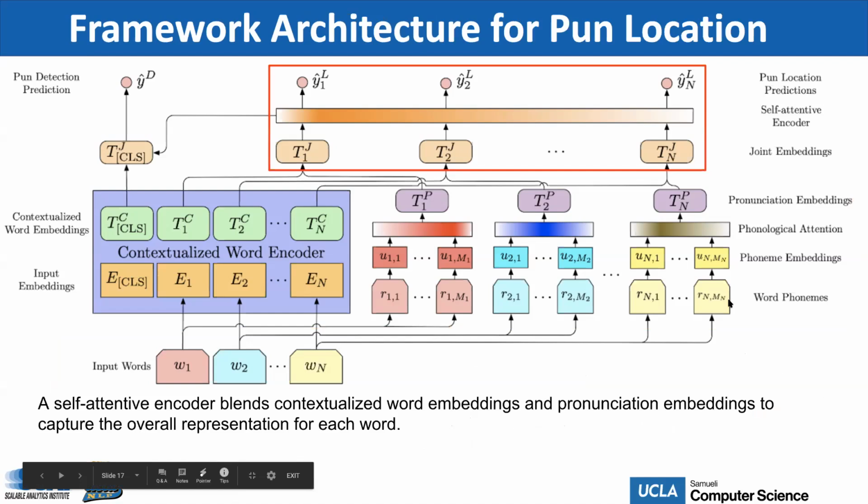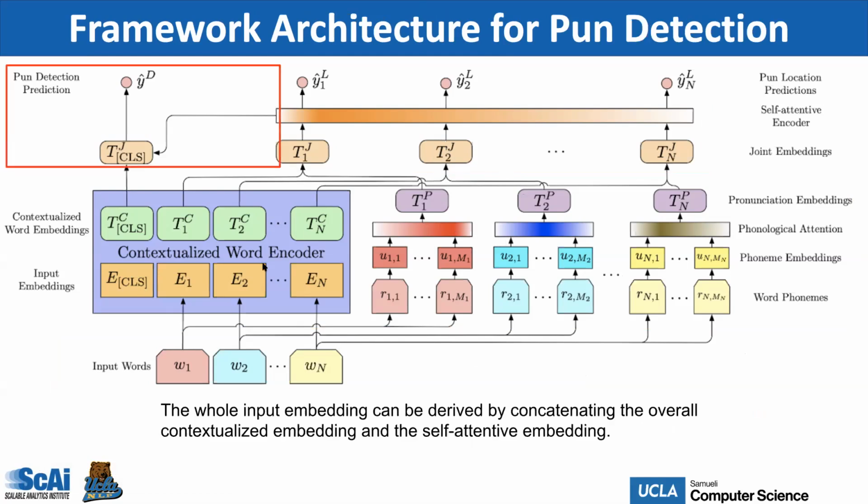Finally, a self-attentive encoder blends the contextualized embedding and pronunciation embeddings to capture the overall representation of each word, which will be used to determine whether the word is a pun or not. The whole sentence embedding can be derived by concatenating the overall contextualized embedding and the self-attentive embedding. A softmax function is applied to get a final prediction of the pun detection task. Since the pun detection and the pun location are both binary classification, we optimize the model with cross-entropy loss.